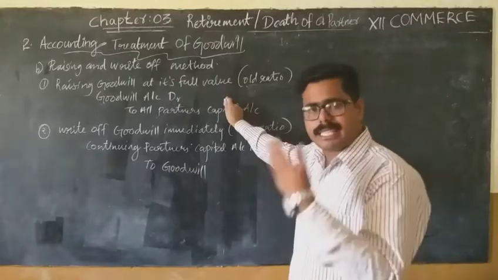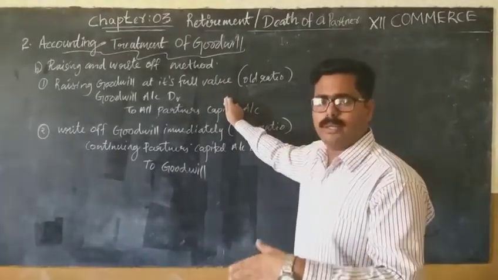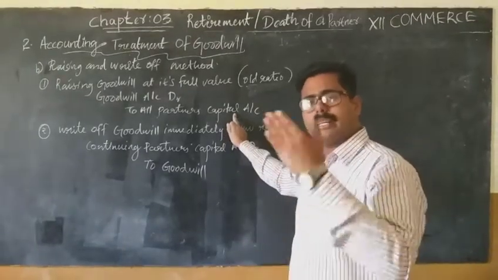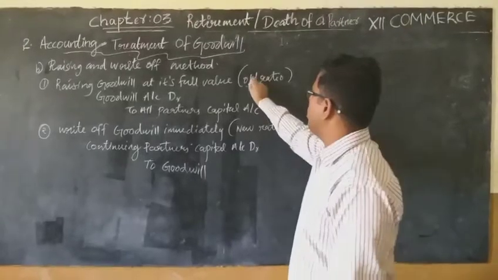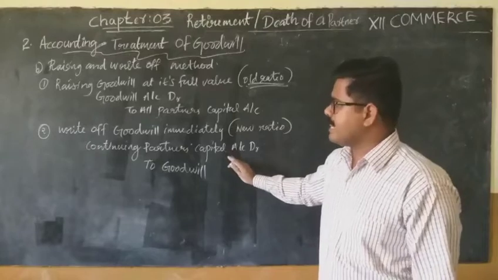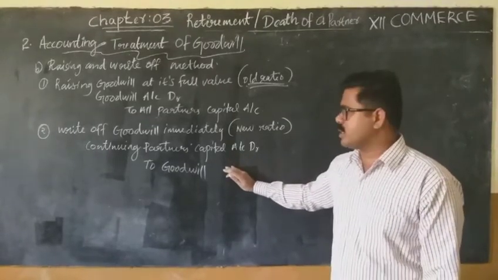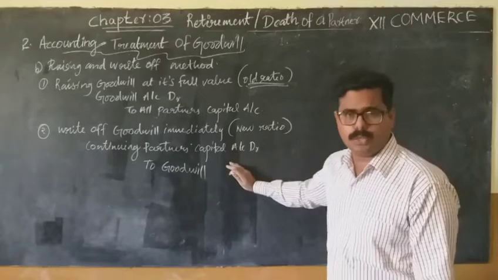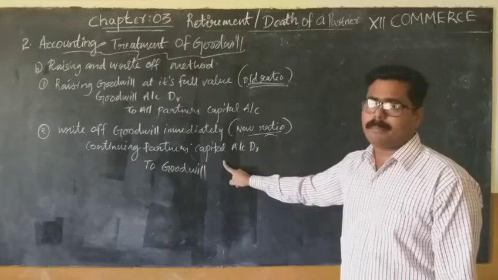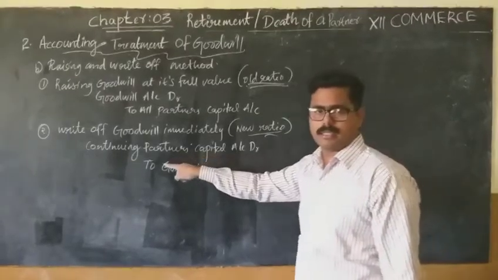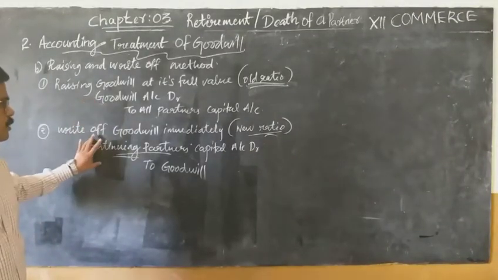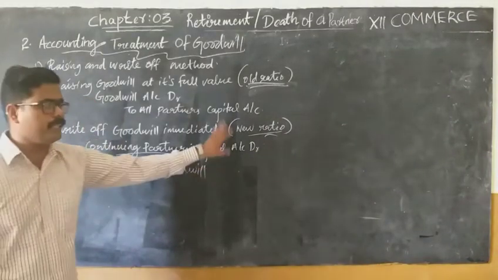The first one, raising goodwill at its full value: goodwill account debited to all partners' capital accounts, that means including the retiring partner. In what ratio? Old ratio. Understand? And the next one, write-off immediately: continuing partners' capital accounts debited to goodwill account, in the new ratio, except the retiring partner. Only continuing partners. So what are the entries? First, goodwill account debited to all partners' capital accounts. Next, continuing partners' capital accounts debited to goodwill account in the new ratio.